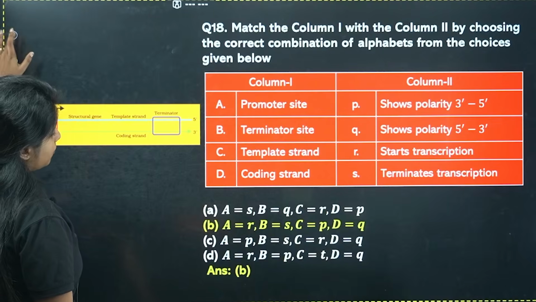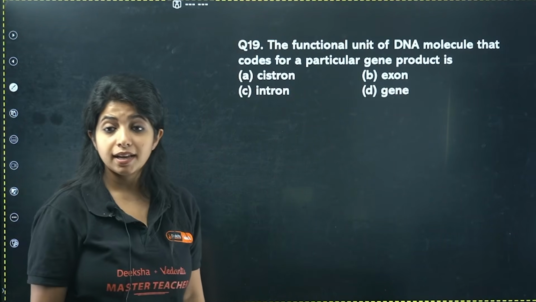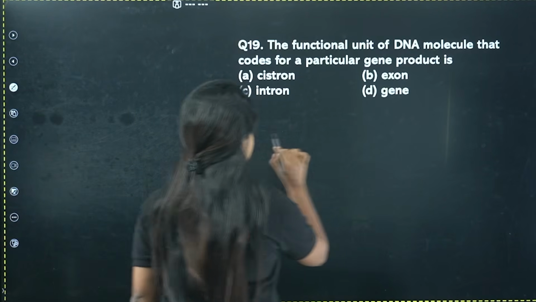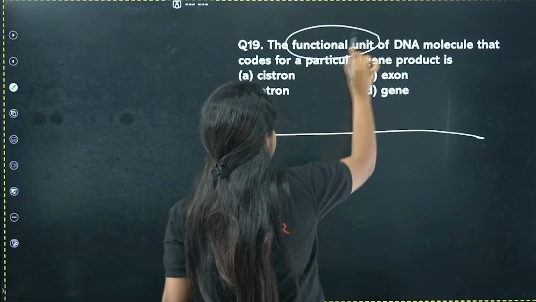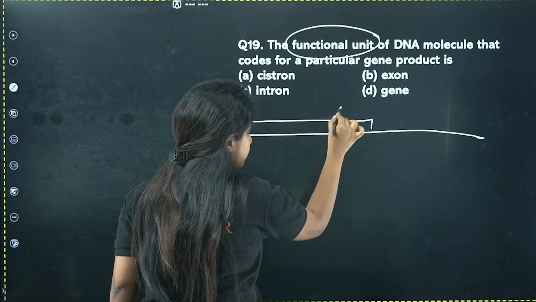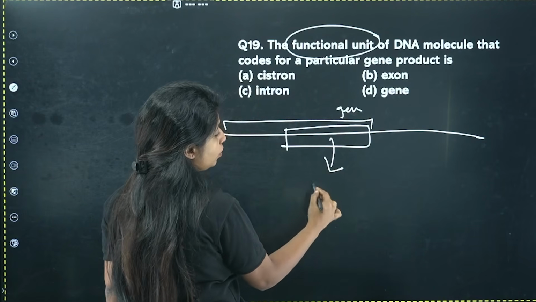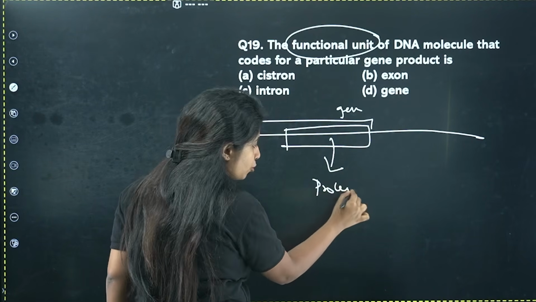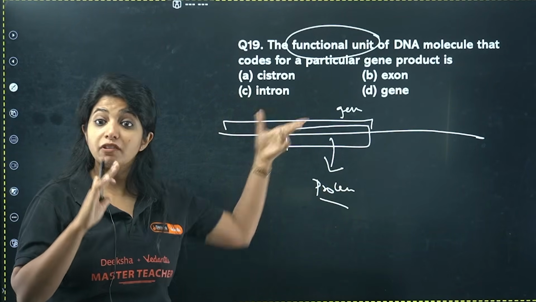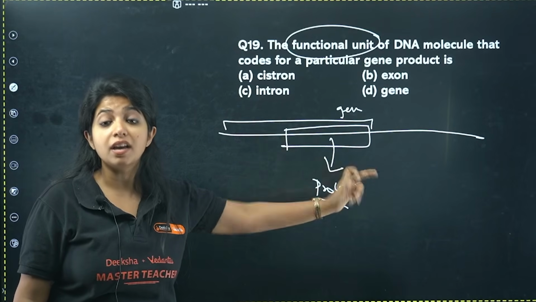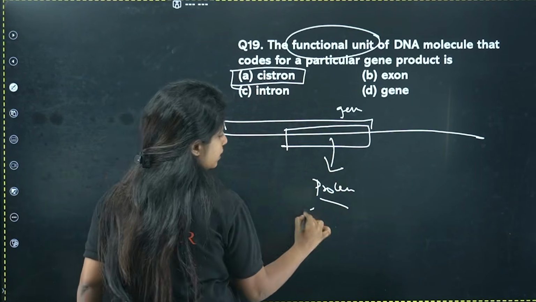Perfect. Next thing. The functional unit of a DNA molecule that codes for a particular gene product. DNA has multiple genes. In a gene also, there might be a particular portion which is going to actually code for a product, that is basically a protein. There might be some other sequences out there, like the promoter sequence. Even though they are part of the gene, I'm talking about the functional one which actually forms the protein. It is known as cistron.